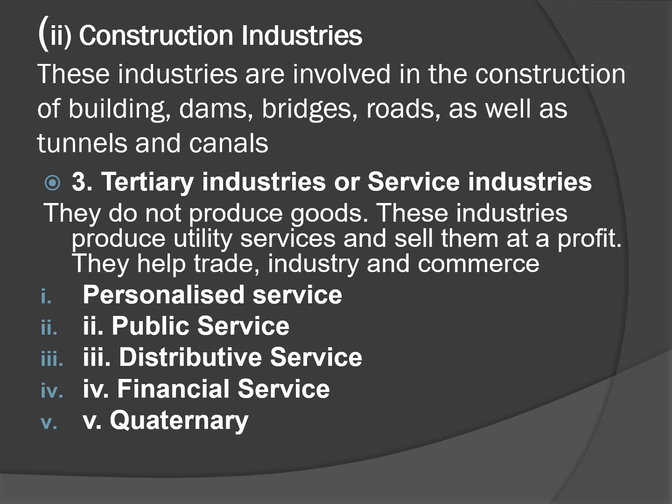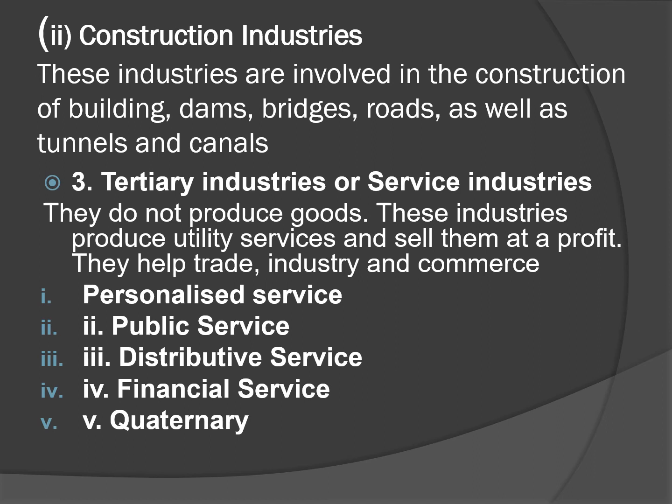Then, the produced goods are to be protected. For that purpose, a warehouse is very much required. And the goods produced are to be popularized. For that purpose, advertisement is also necessary. Like that, these tertiary industries or service industries are helping all the primary and secondary industries by providing finance, protecting the industry, and advertising the goods. Okay, these are the different types of industries that we have studied.